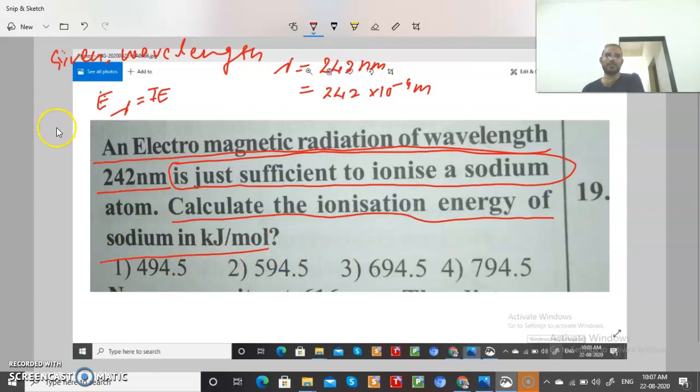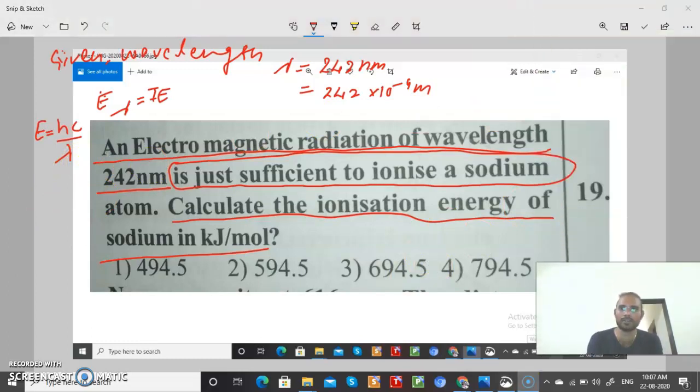Firstly, let us calculate the energy. How can you calculate the energy, student? E is equal to hc by lambda. You know the h value very well. Better we solve this on the top of the board, because this is the small screen, so let us write here.